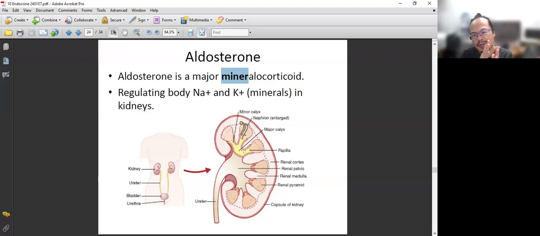We have another mechanism to reabsorb potassium, but with this one, it will reabsorb sodium and secrete potassium. It regulates sodium and potassium during urination.